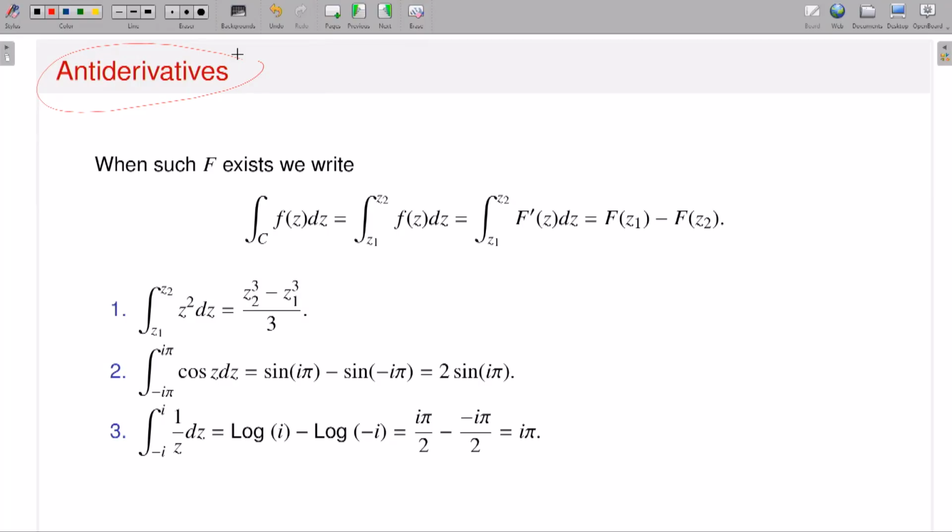Whatever I have explained, I have written it. Whenever such a capital F exists, these contour integrations, from Z1 to Z2 of f(z) dz, there should not be any confusion. Whenever I write Z1 to Z2 of f(z) dz, this is nothing but the corresponding contour integration, taking some contour from Z1 to Z2. Do not worry about which contour, because it is independent of the choice of contour, since my function small f possesses antiderivative capital F. So this is the same as the integral of F prime of z dz, and therefore you will have capital F of Z2 minus capital F of Z1, like the fundamental theorem.